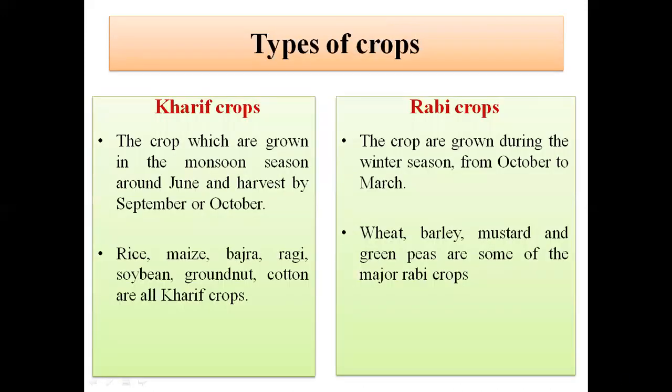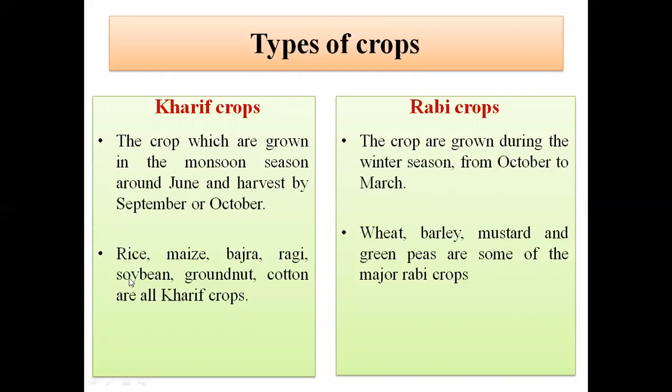Children, now what is the difference between kharif crops and rabi crops? The classification of crops is based upon the seasons in which they are grown. Kharif crops are grown in the monsoon season around June and harvested by September or October. Whereas Rabi crops are grown during the winter season, that is from October to March.